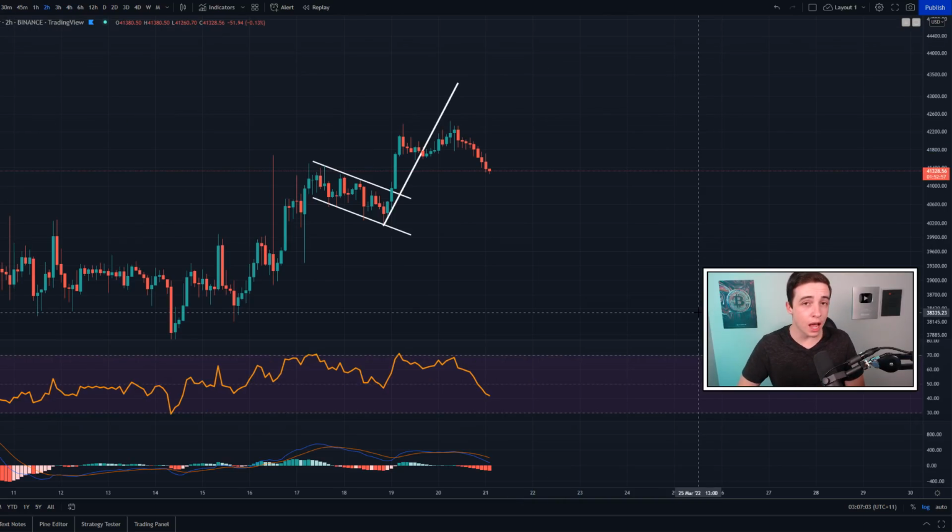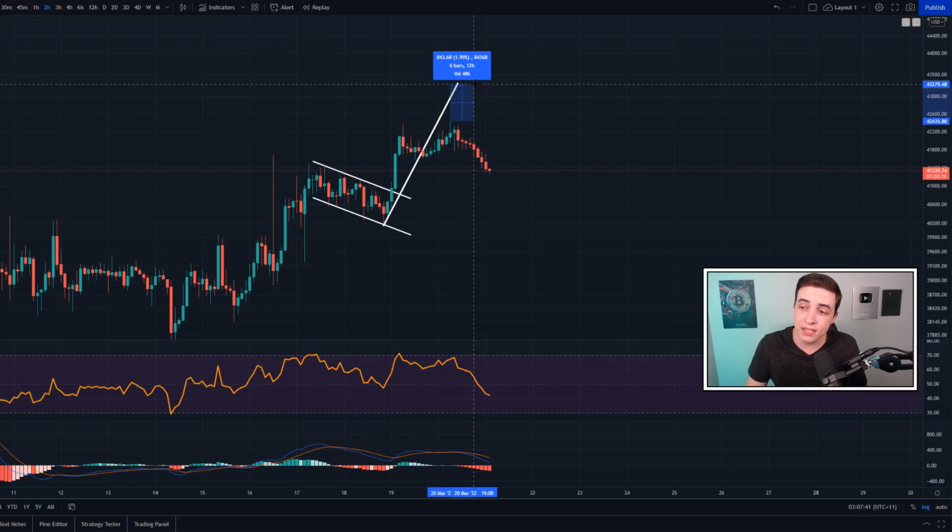And just giving you a quick update on that bull flag pattern, obviously we already saw the breakout towards the price target, but we fell slightly short of the technical price target. In fact, we were around 2% away from reaching the technical price target, which is not too bad.